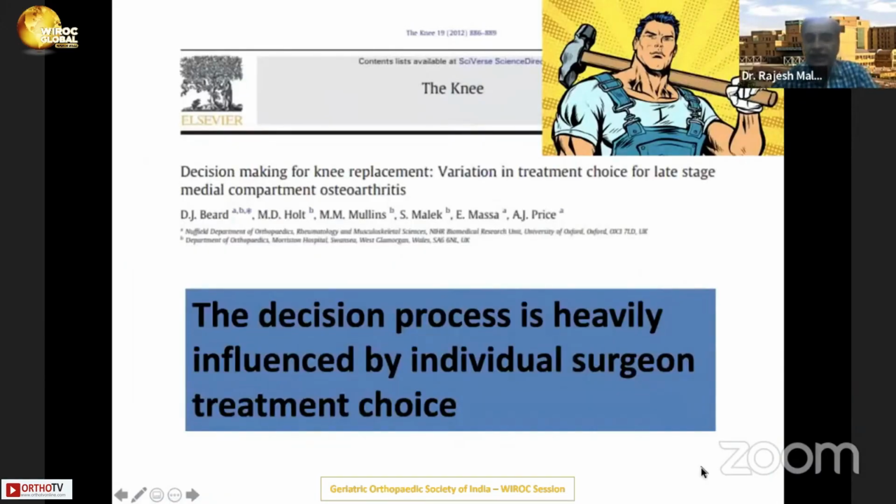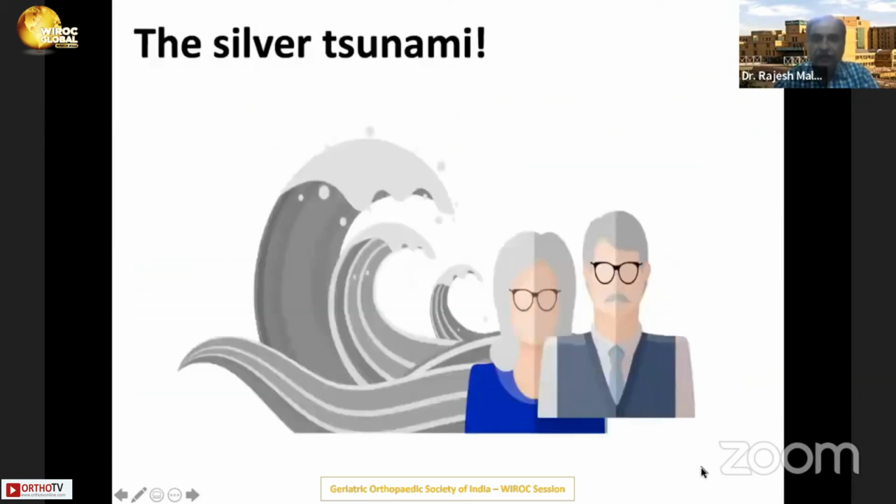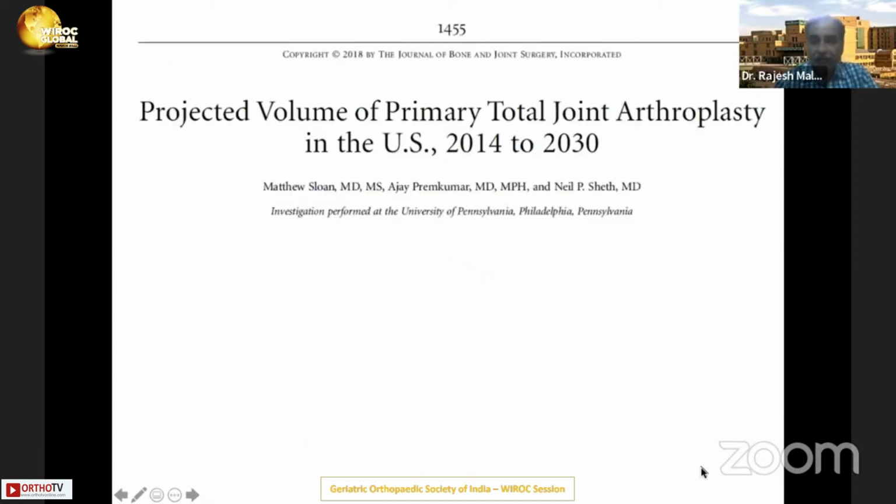We know that the decision to operate and what surgery to do is influenced by the individual surgeon. But then it's being increasingly recognized that total knee replacement may not be the only solution for patients with knee osteoarthritis. We have talked about the age quake. We have talked about the silver tsunami. We know that the number of elderly is going to just double by 2040 all around the world.